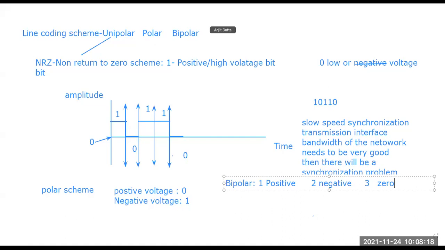In this part, there are two variations of bipolar encoding. One is called AMI, and the second one is known as pseudo ternary.